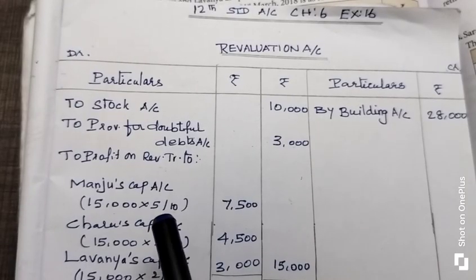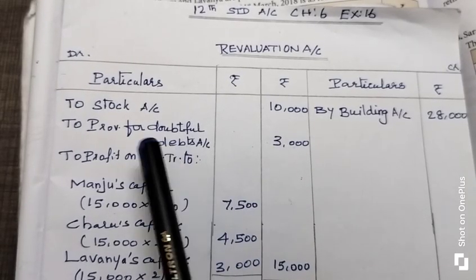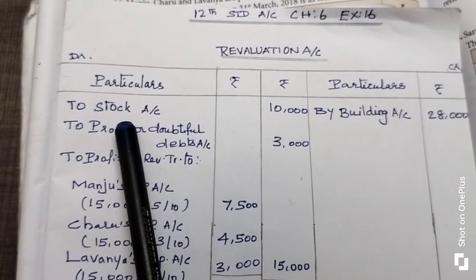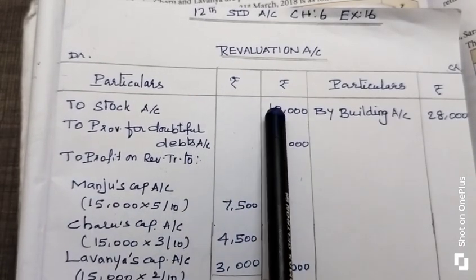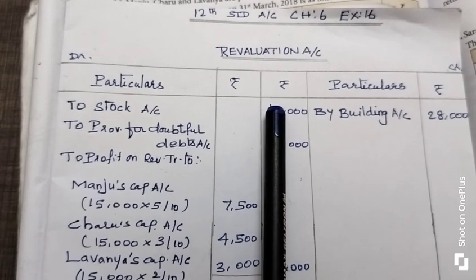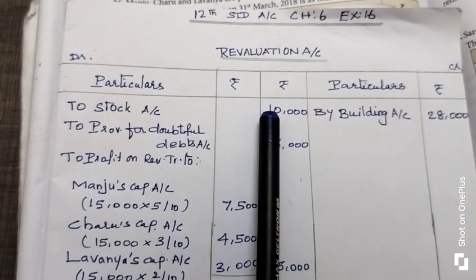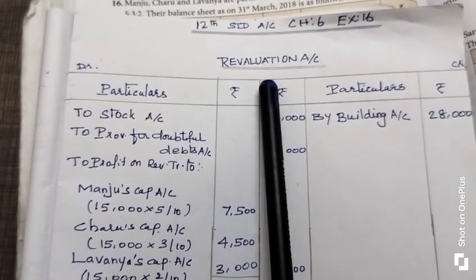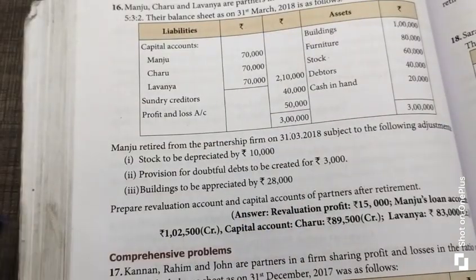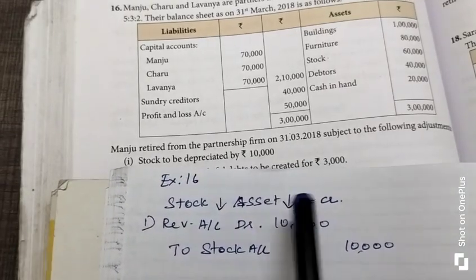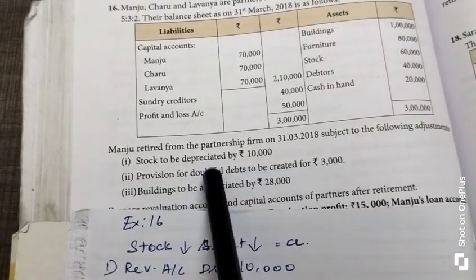You know very well about the revaluation account, which means a ledger for the revaluation account. This is the ledger format. Prepare revaluation account means prepare the ledger for the revaluation account. So before we prepare the ledger for the revaluation account, for our safety, we need to prepare the journal entry from the given adjustments.